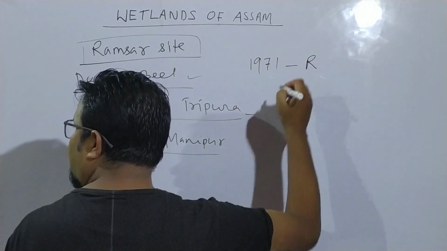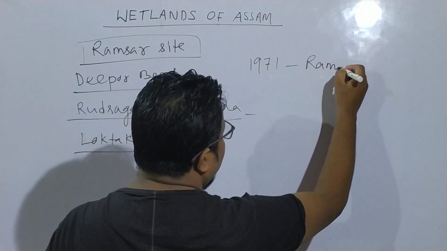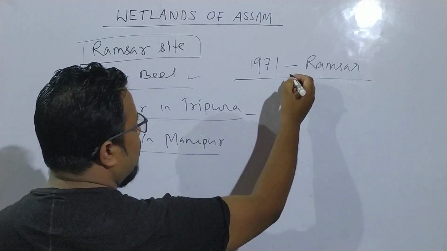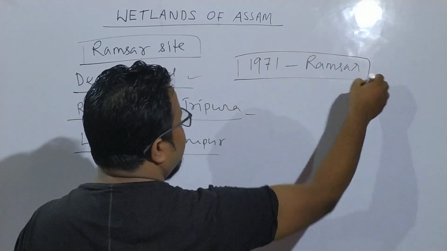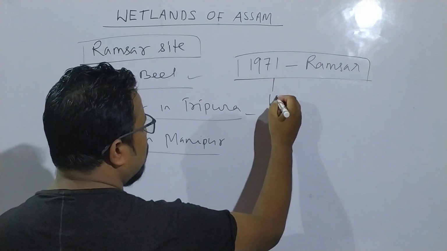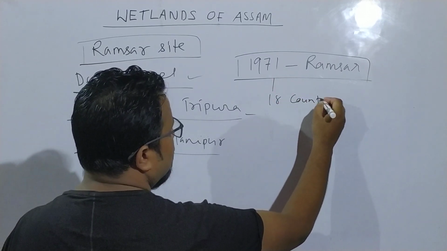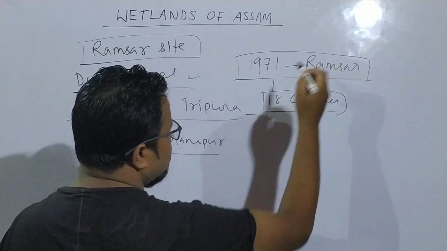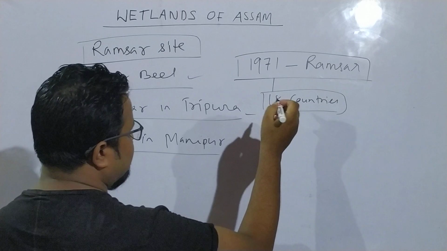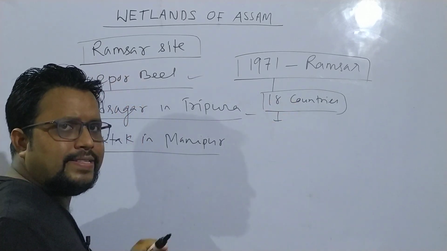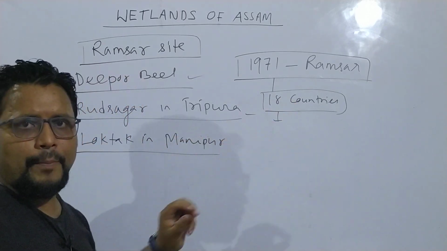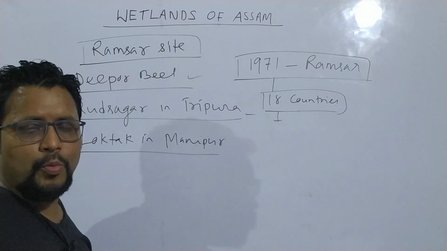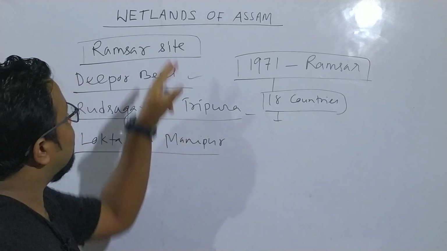In 1971, in Ramsar, what happened? I think 18 countries in the world joined in the Ramsar Convention at that time, and their basic outcome was to conserve the wetlands, which are rich in biodiversity.